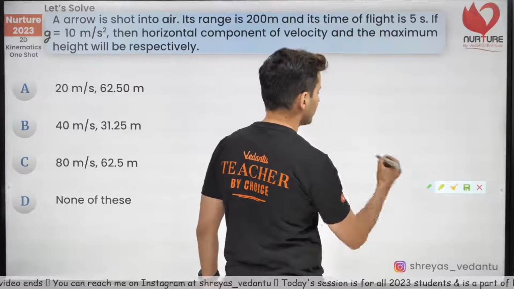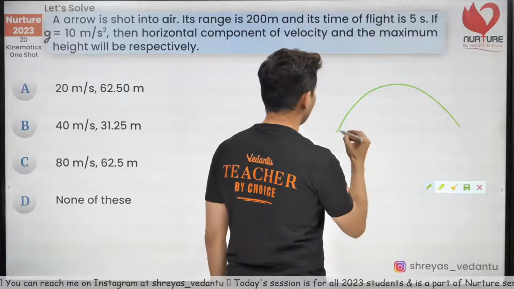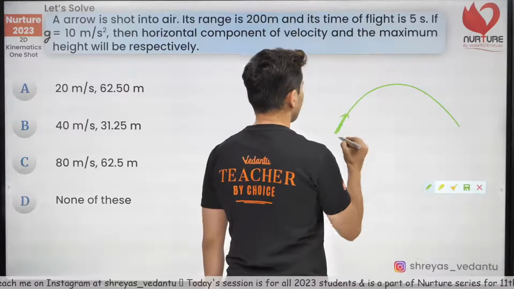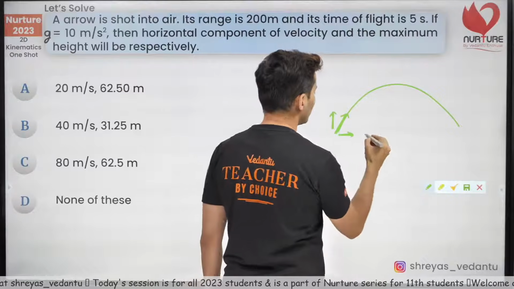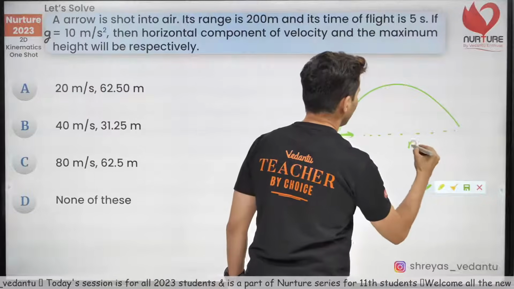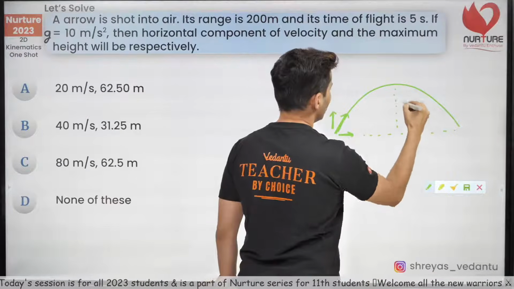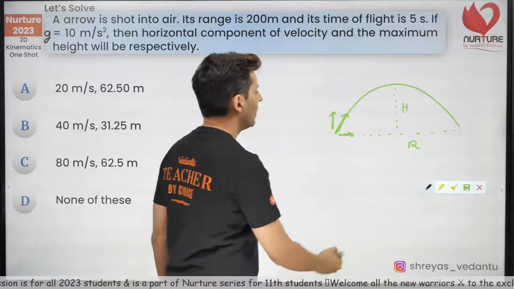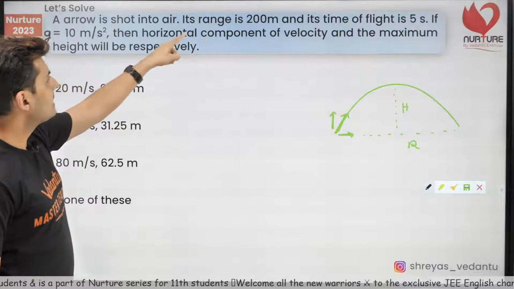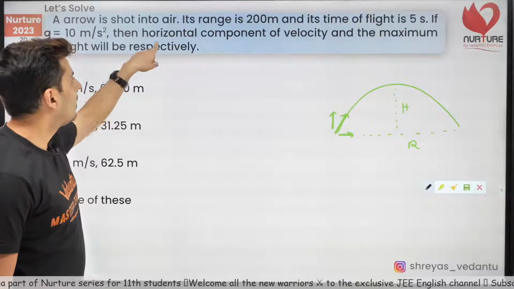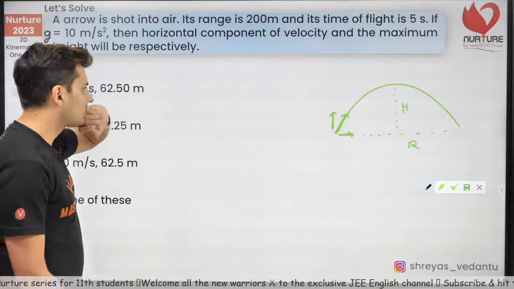Let's try and do this, guys. This is the projectile. This is my velocity. There will be horizontal and vertical components, and obviously there will be range, and this will be height. Okay. Now, having shown this, let's think about it. The range is given, time is also given. Horizontal component of velocity is asked.